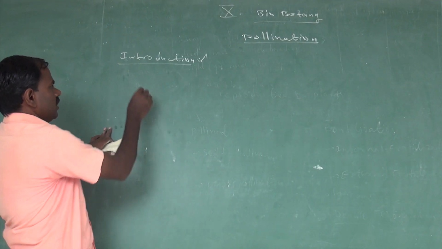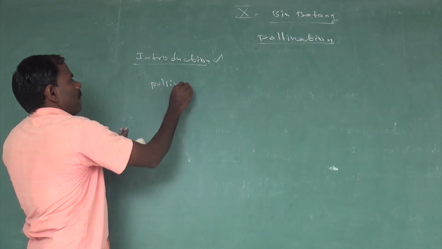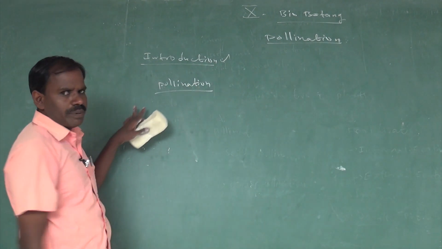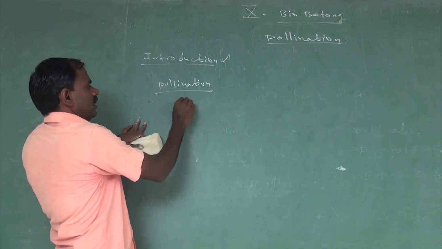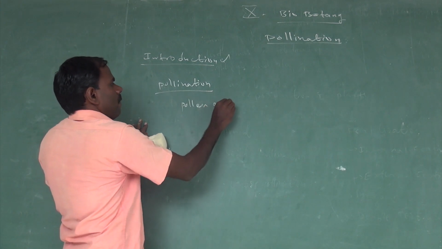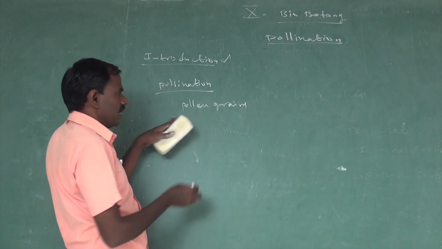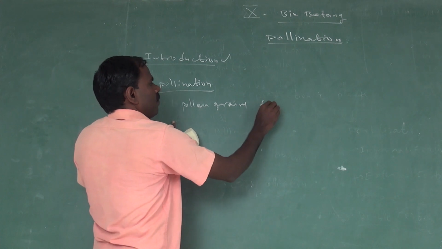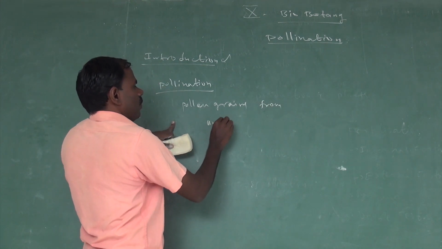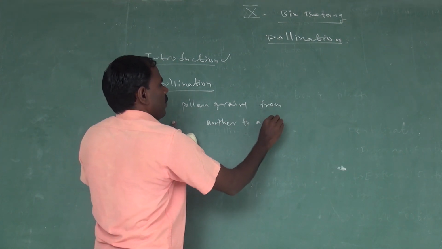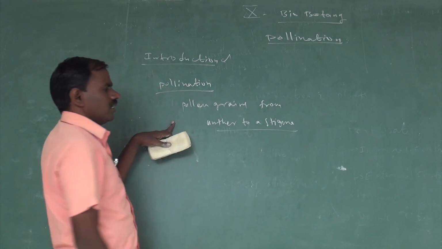So next one is pollination. What is pollination? The transfer of pollen grains from anther to stigma of a flower is called pollination.